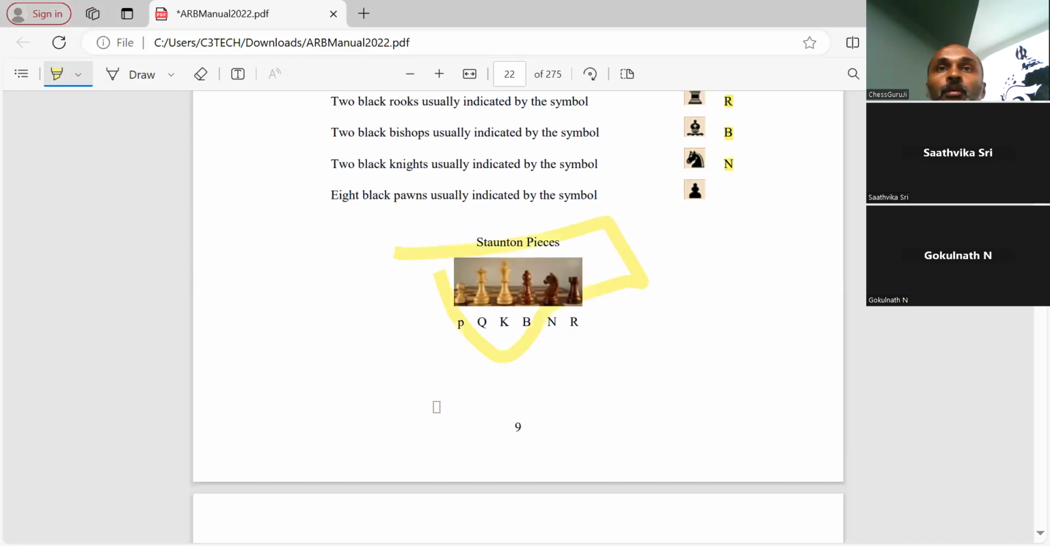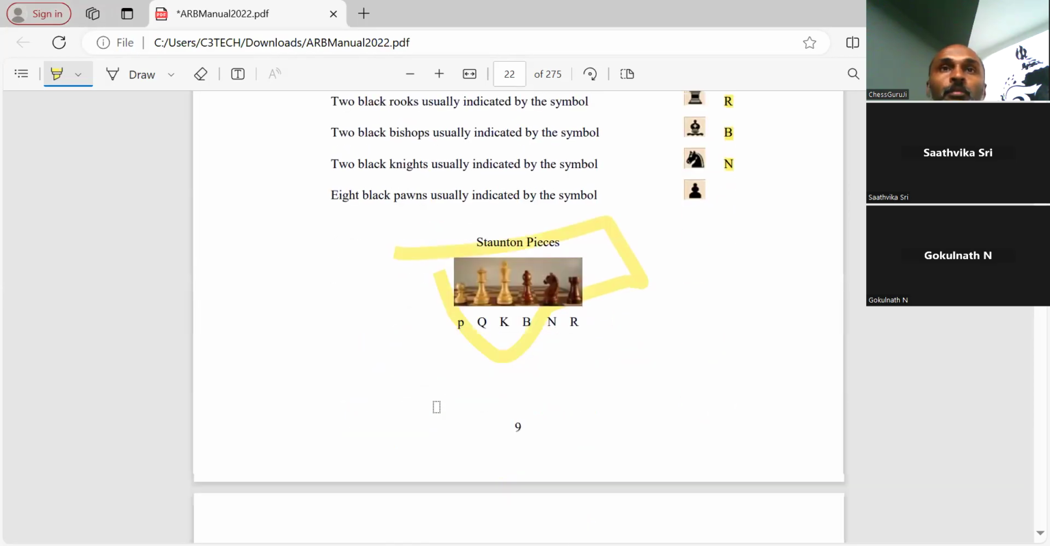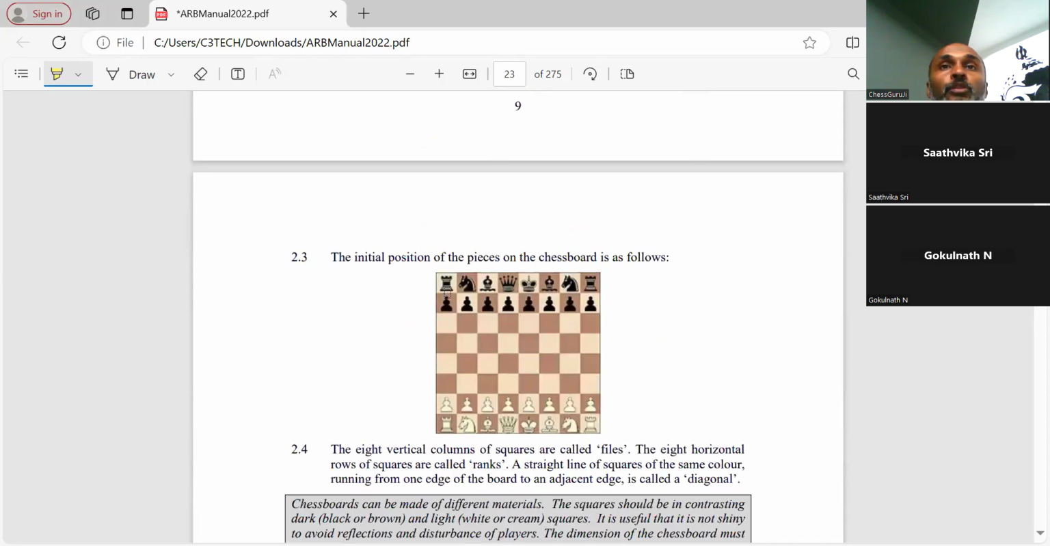Generally there is a FIDE regulated or advised piece, that it should be Staunton pieces. Okay, so there comes the initial position of the pieces on the chessboard. So this needs to be the initial position.